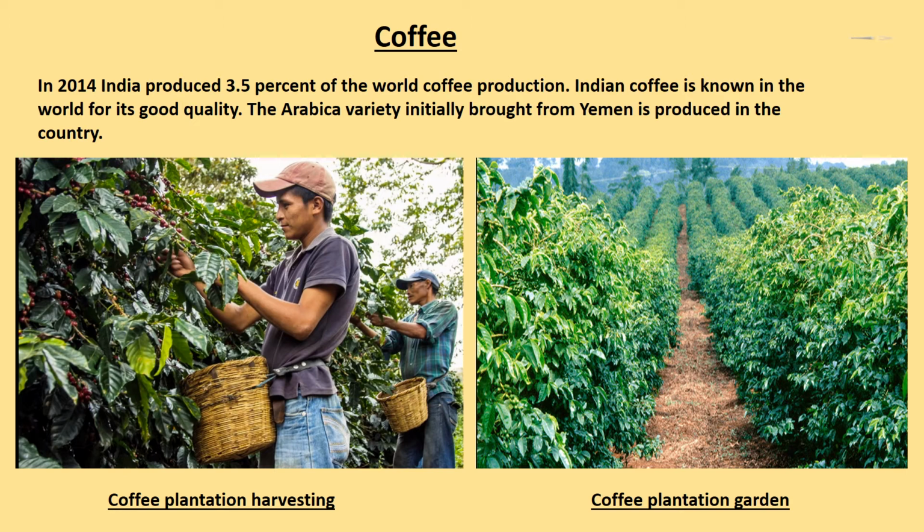Initially, its cultivation was introduced on the Baba Budan hills and even today its cultivation is confined to the Nilgiri in Karnataka, Kerala and Tamil Nadu.